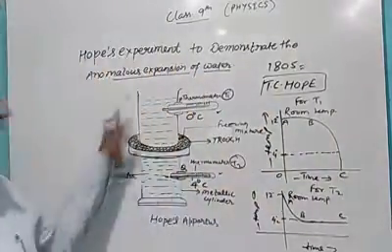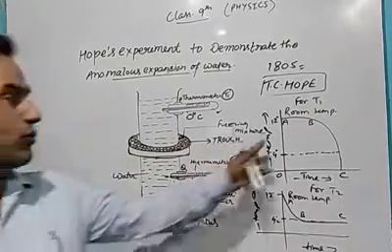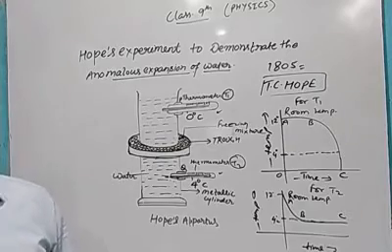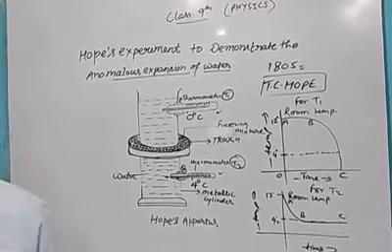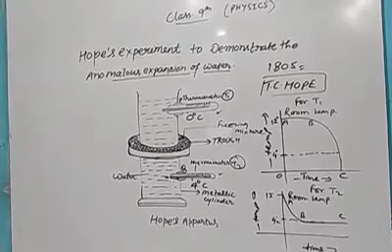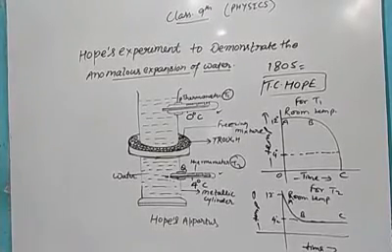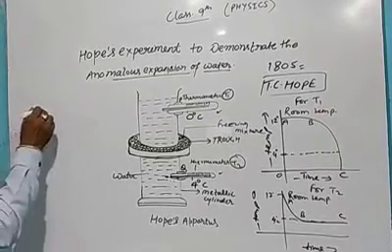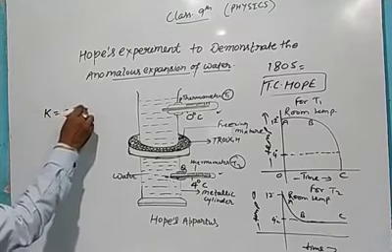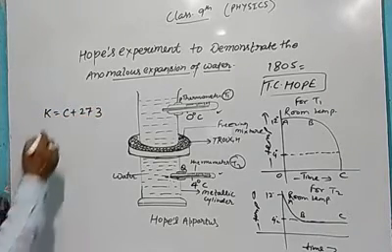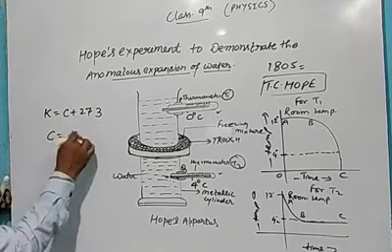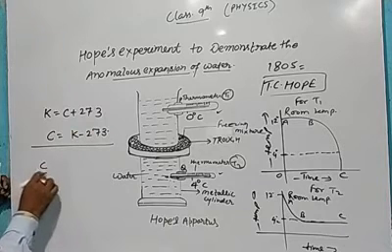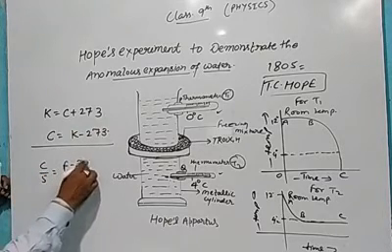Please practice this figure and these two graphs also to show the anomalous expansion of water. And I have told you formulas to find the temperature in Fahrenheit and in degree centigrade. They were K is equal to C plus 273, or if you want to find C, we can write K minus 273. And one more formula was there, C upon 5 is equal to F minus 32 upon 9.